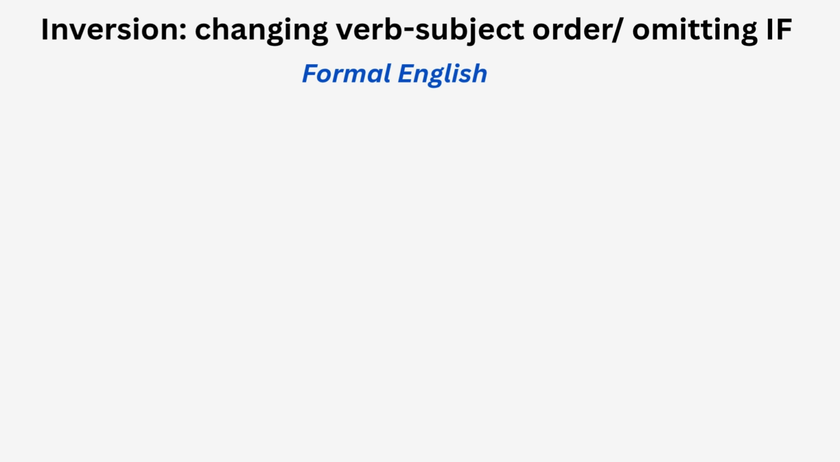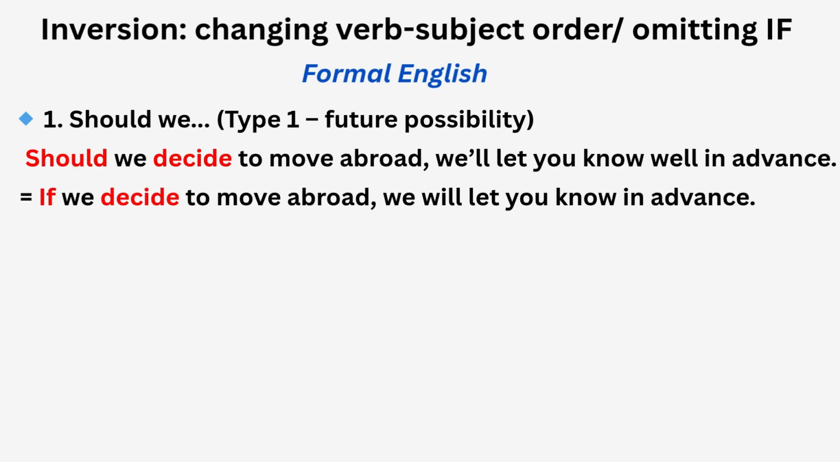Instead of if, you can hear people using sentences such as, should we decide to move abroad, we will let you know well in advance. So here you can see, instead of if we decide to move abroad. Yes, the first part, if we decide, is clearly type 1, future possibility, type 1 conditional. But instead of if we decide, we can use should we decide.